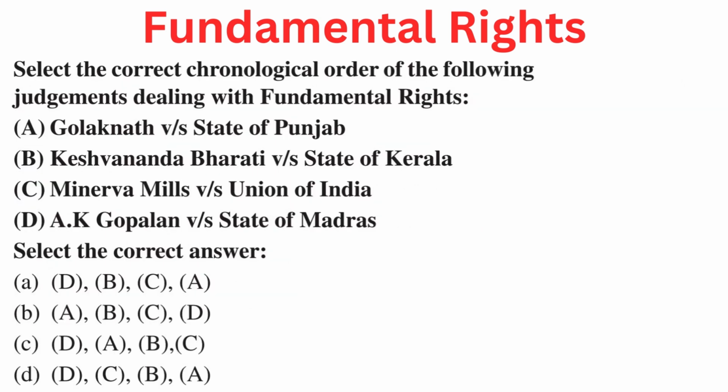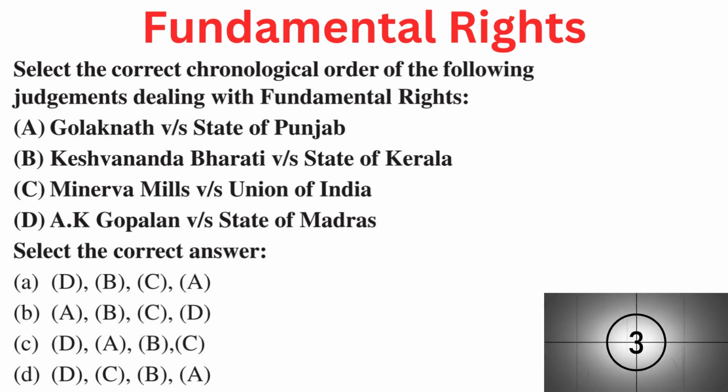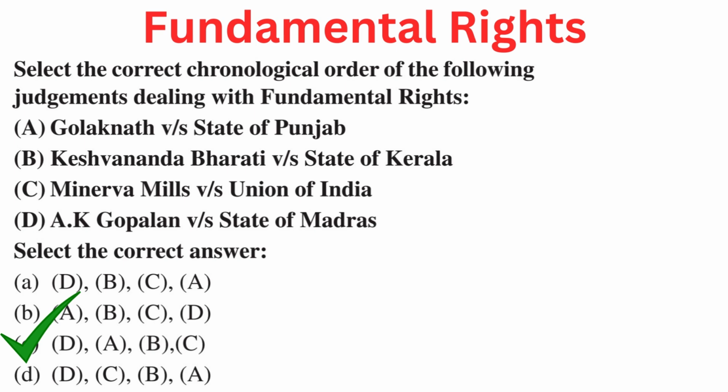Your question is: select the correct chronological order of the following judgments dealing with fundamental rights. A. Golaknath vs. State of Punjab, B. Kesavananda Bharati vs. State of Kerala, C. Minerva Mills vs. Union of India, or D. A.K. Gopalan vs. State of Madras. Select the correct answer. A. D, B, C, A. B. A, B, C, D. C. D, A, B, C. Or D. D, C, B, A. Right answer is C. D, A, B, C.